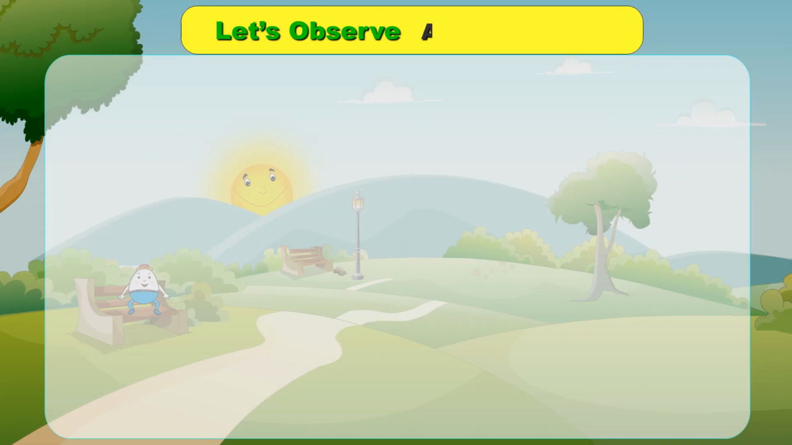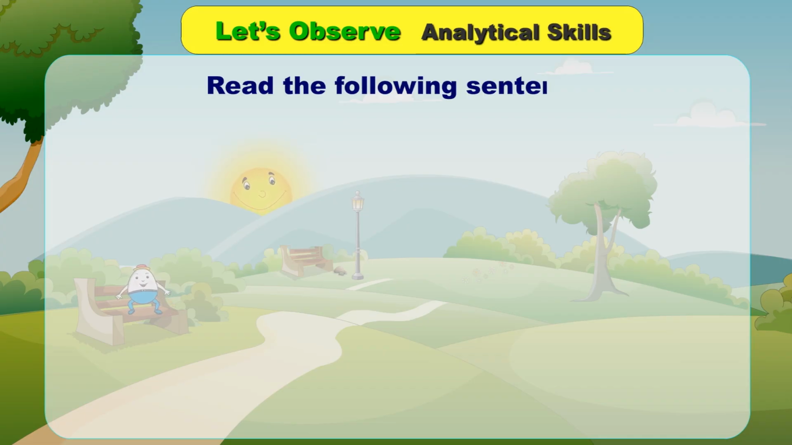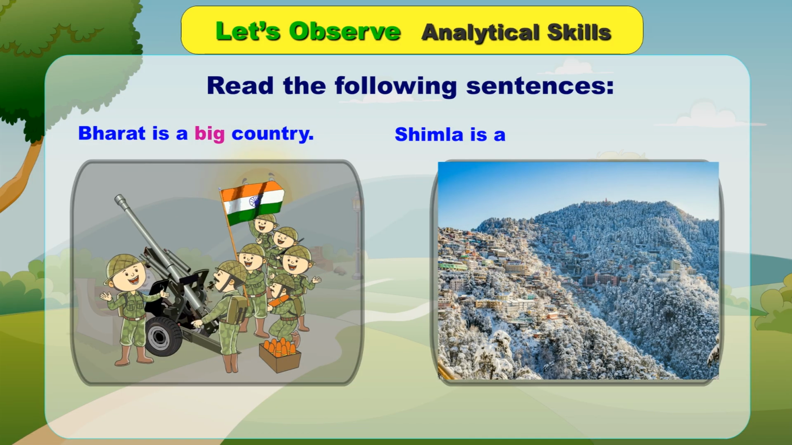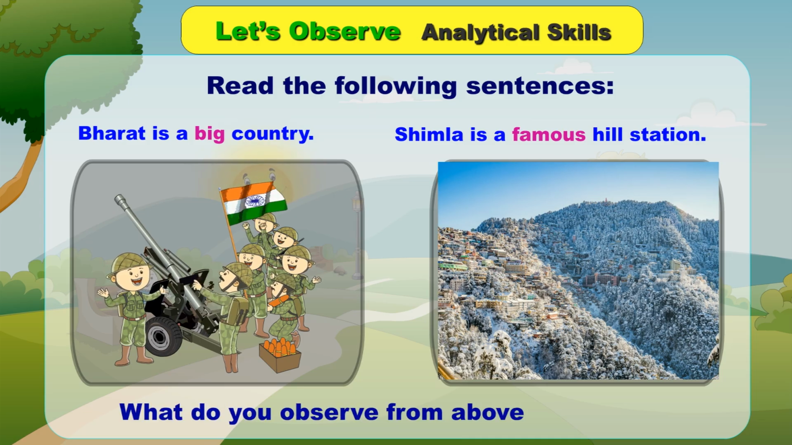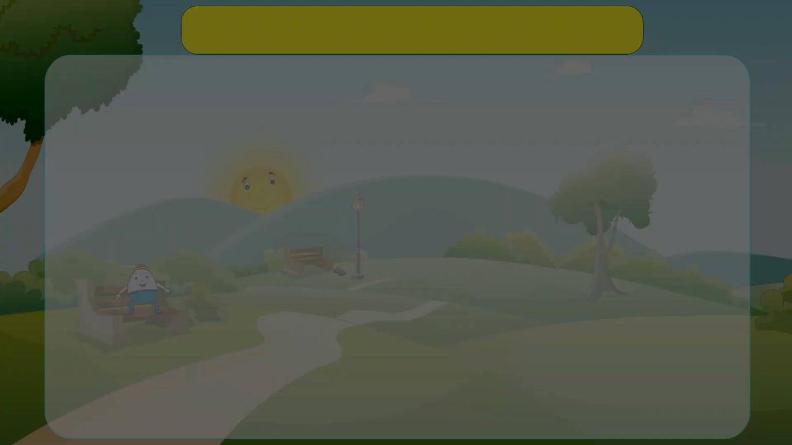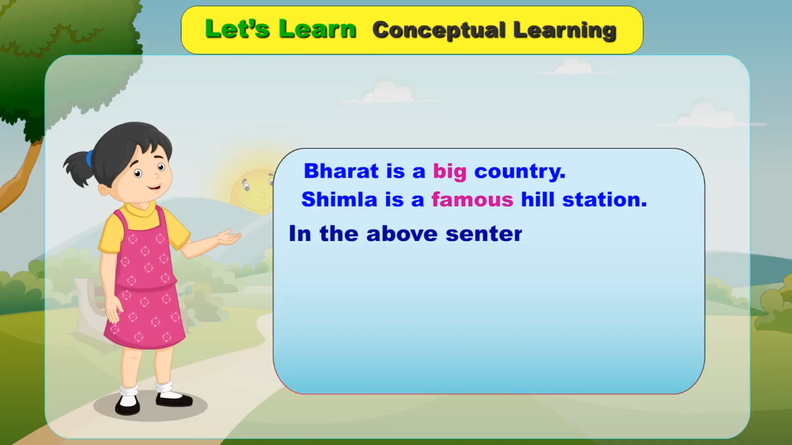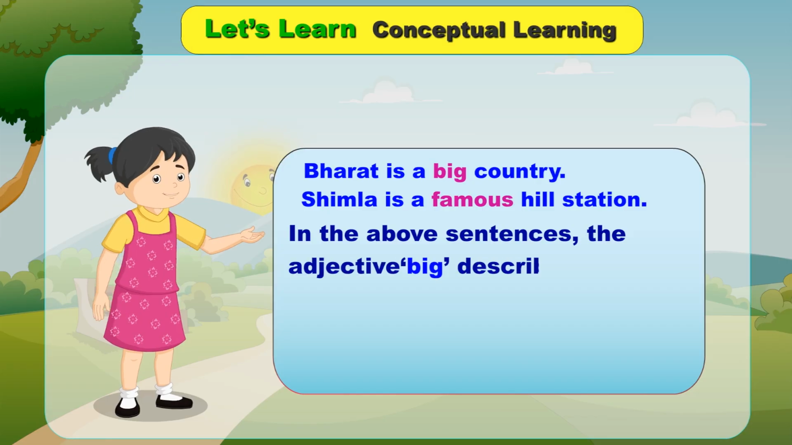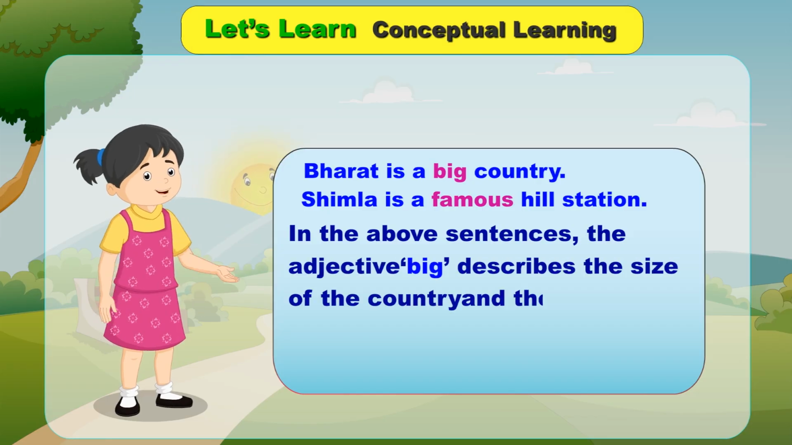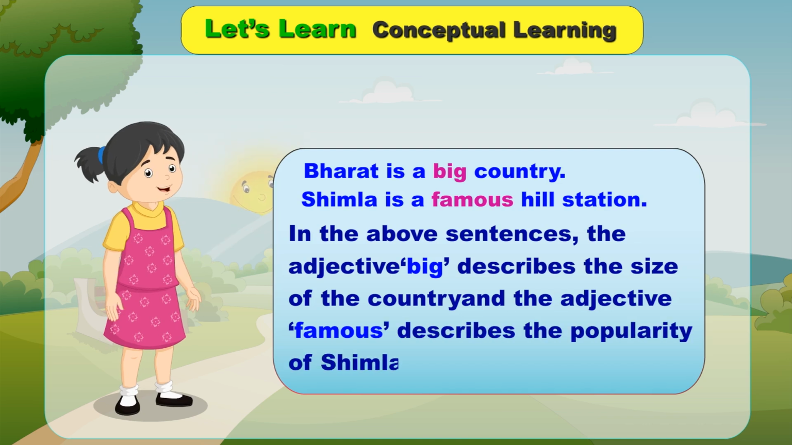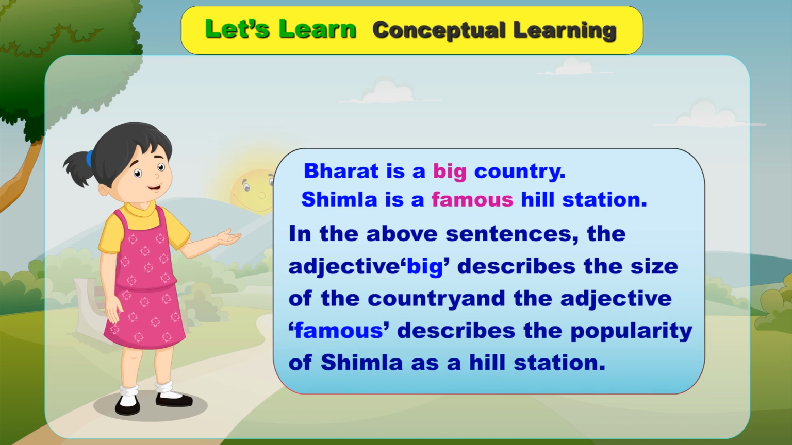Let's observe analytical skills. Read the following sentences. Bharat is a big country. Shimla is a famous hill station. What do you observe from above sentences? Let's learn conceptual learning. In the above sentences, the adjective big describes the size of the country and the adjective famous describes the popularity of Shimla as a hill station.